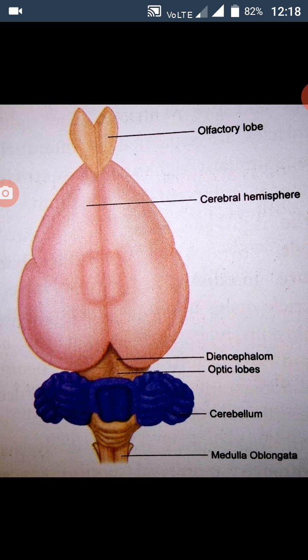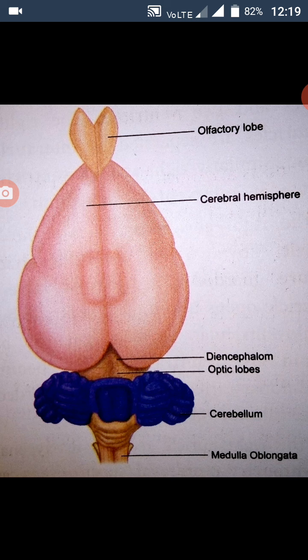The brain is situated in the cranial cavity, the skull. It's covered by 3 membranes called the meninges. The outer duramater lies below the skull. The inner piamater is present above the brain. The middle layer is the arachnoid membrane.